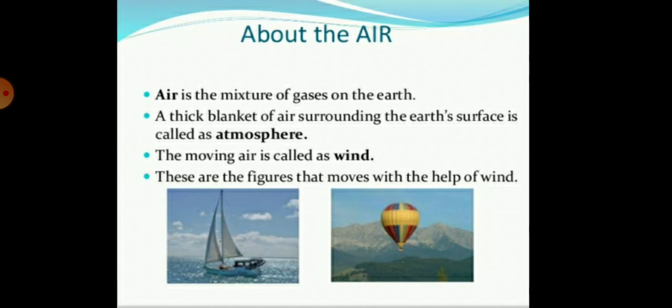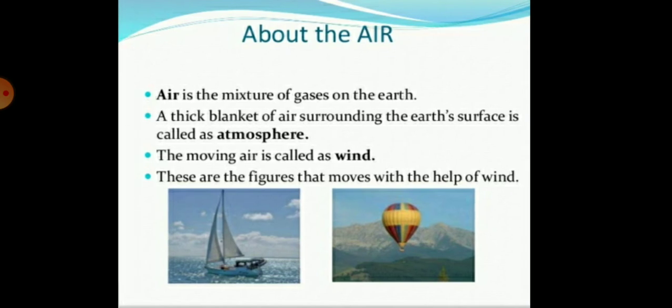And if we place a few pieces of paper in front of it, they are blown away. So children, commonly we should know that the moving air is called the wind, and the thick blanket of the air surrounding the earth's surface is called the atmosphere.